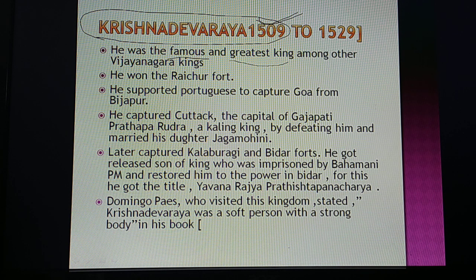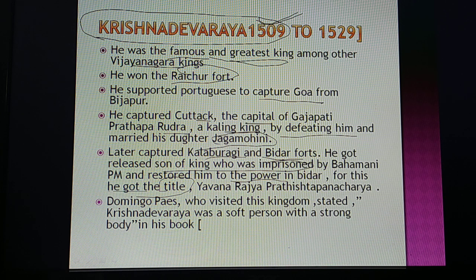Krishna Devaraya ruled from 1505 to 1529 CE. He was the most famous and greatest king among the Vijayanagara Empire kings. He won the Raichur fort. He supported the Portuguese in capturing Goa from Bijapur. He captured Kotak, the capital of Gajapati Prataparudra, a Kalinga king, by defeating him, and married his daughter Jagan Mohini. Later he captured the Kalaburgi and Bidar forts. He released the son of the king who was imprisoned by the Bahmani prime minister, and restored him to power in Bidar. For this he got the title Yavana Rajya Pratisthapanacharya.